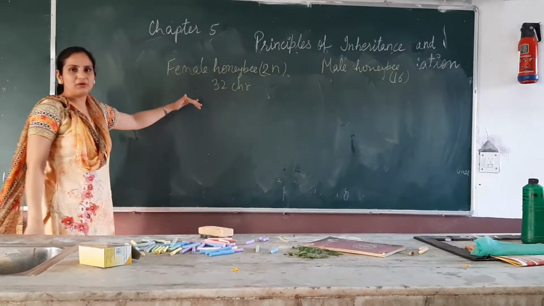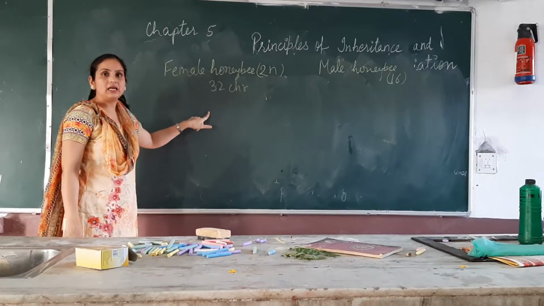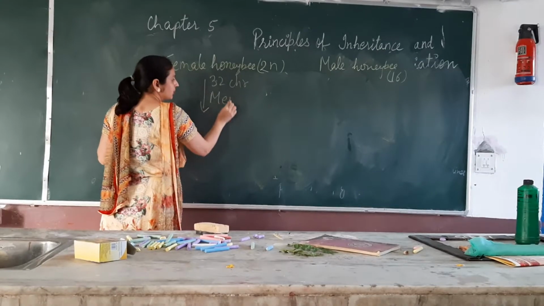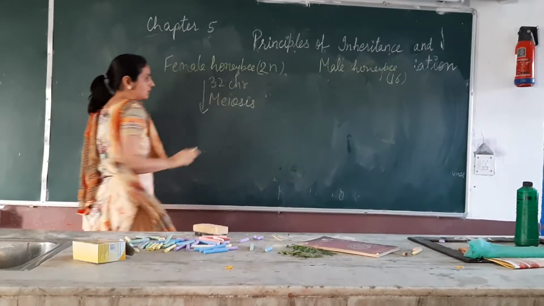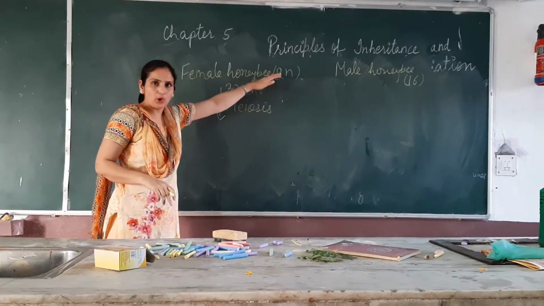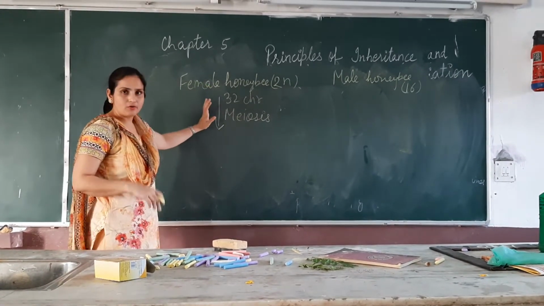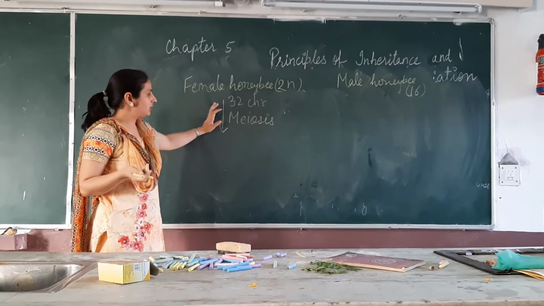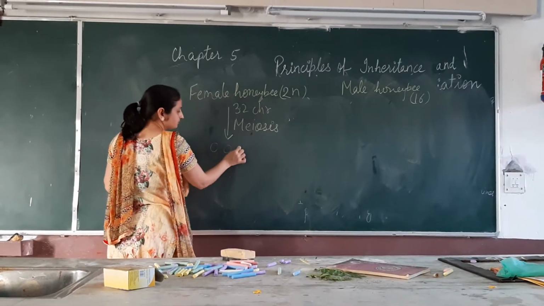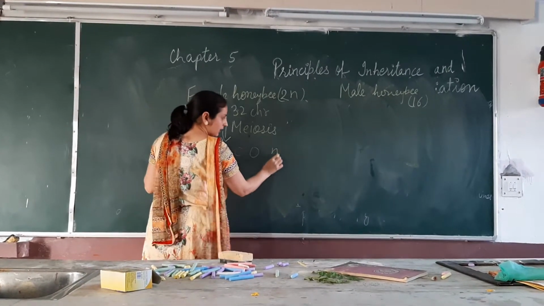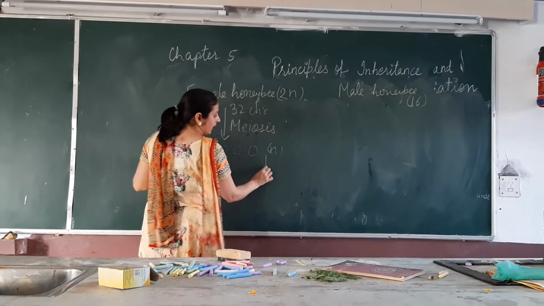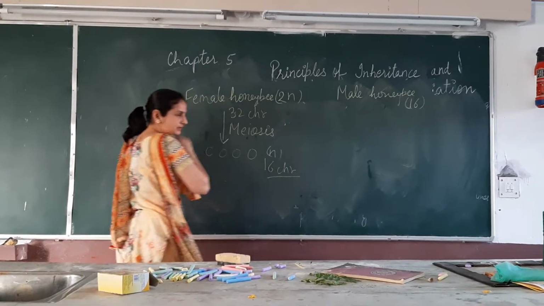So during gamete formation, when the female honeybee lays eggs, when it produces eggs, these eggs will be produced by meiosis, because the gametes are always haploid. Here the female is diploid, so the female gametes will always be produced by meiosis, right? So these eggs are haploid because they are the result of meiosis, and all eggs will carry 16 chromosomes only, right?